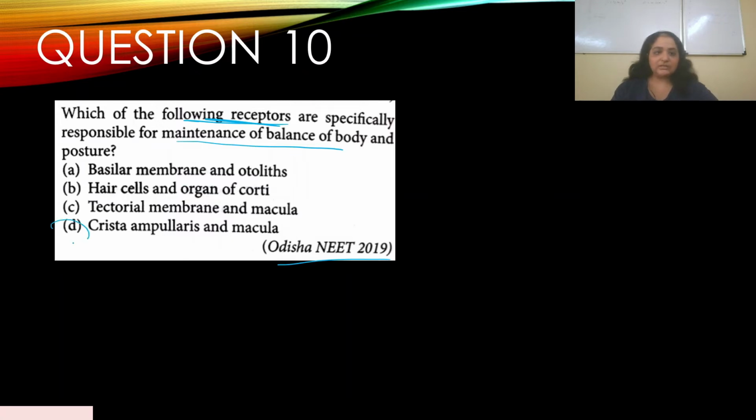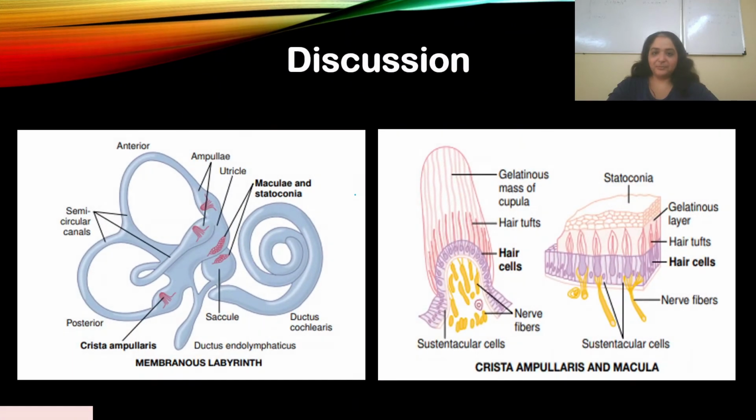So clearly it is D. These are the receptors that are responsible for balance of body. So your answer is D. Okay, let's go to the discussion. So you have the membranous labyrinth, which contains this crista ampullaris. It contains the semicircular canals here. You can see here. It has the utricle and the saccule over here. So you see the red portion over here. These are the receptors, the crista ampullaris of the semicircular canal. That's how they are placed.